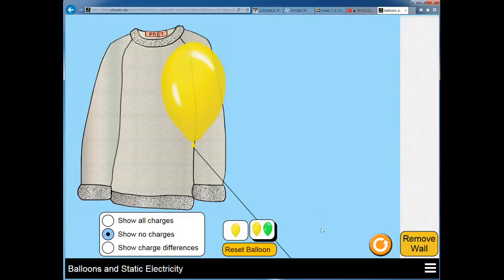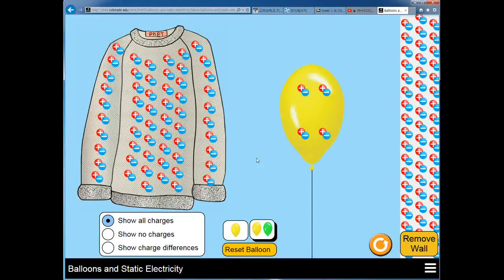Now this phenomenon can be explained based on the idea about electric charges. In fact, we now know that there are two different types of electric charges, and we call one to be positive and the other to be negative. And originally, any matter will include the same number of electric charges between positive and negative.